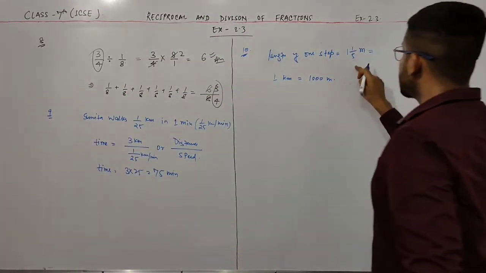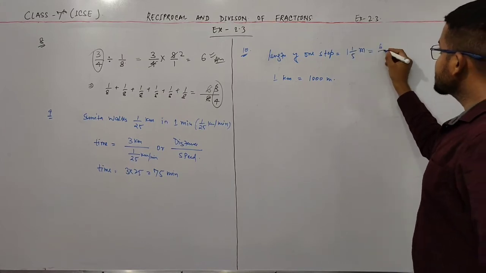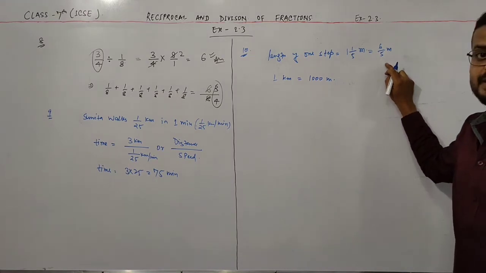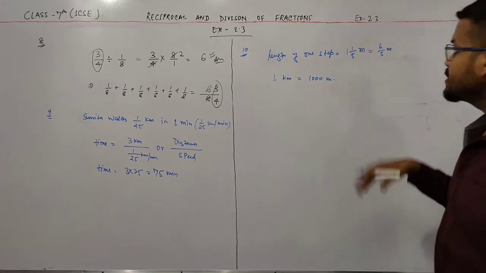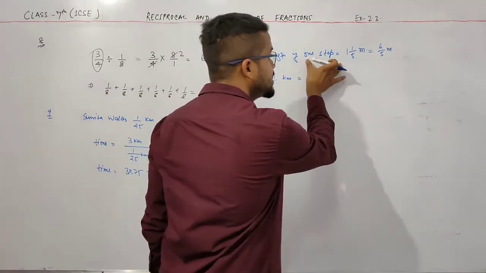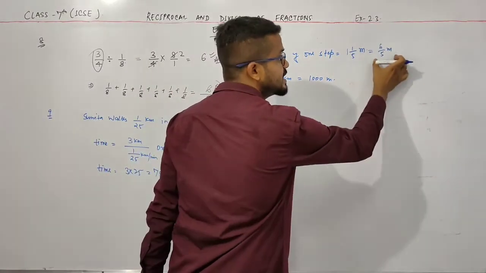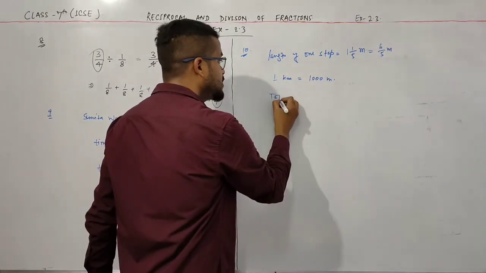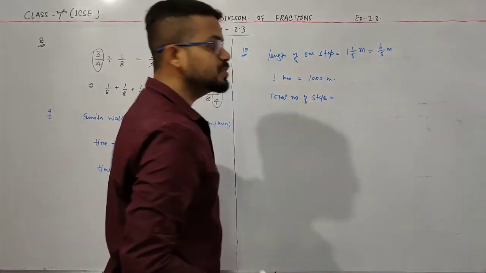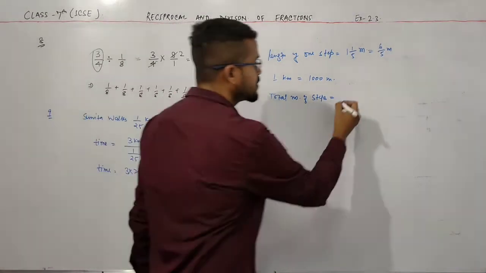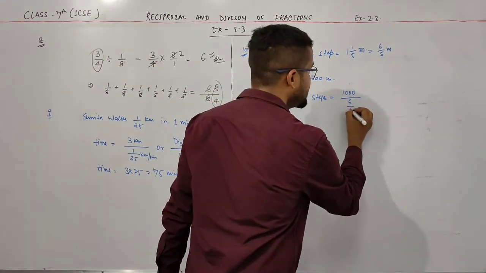So convert this mixed fraction into a fraction. 5 times 1 is 5, plus 1 is 6 by 5. So this is 6 by 5 meter, and this 1000 meters is the total distance covered by the person, and his one step is 6 by 5. So simply you can divide this 1000 by 6 by 5 meters. So total number of steps is equal to 1000 divided by 6 by 5.